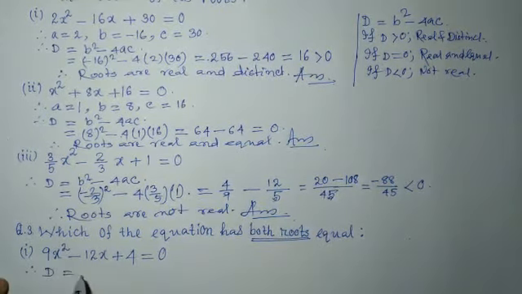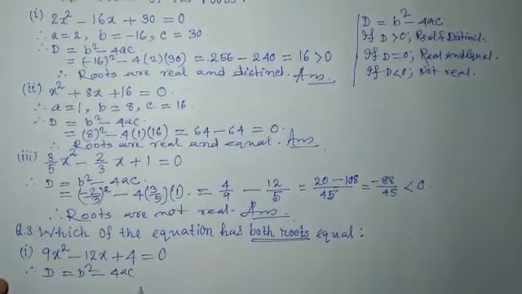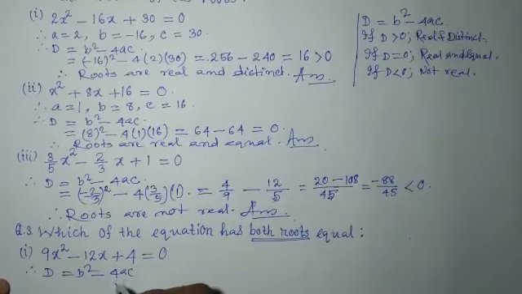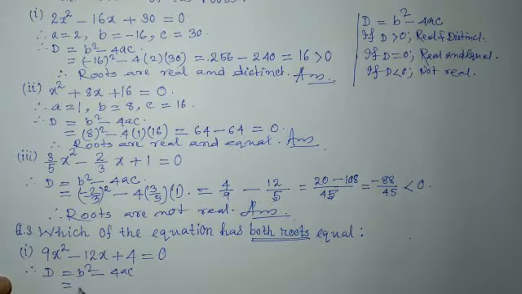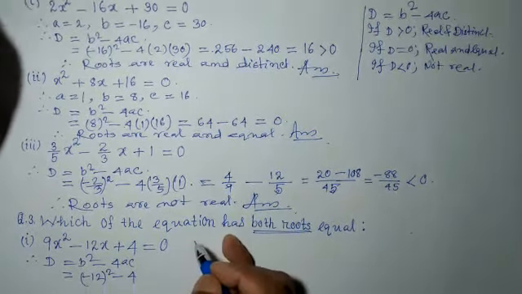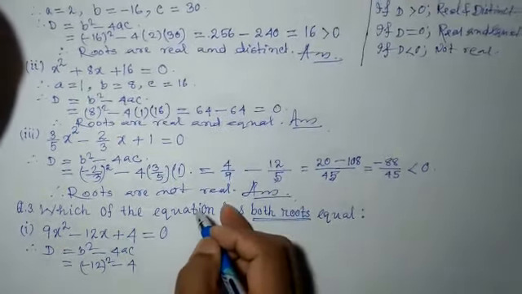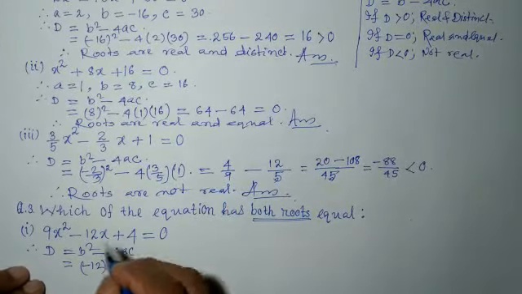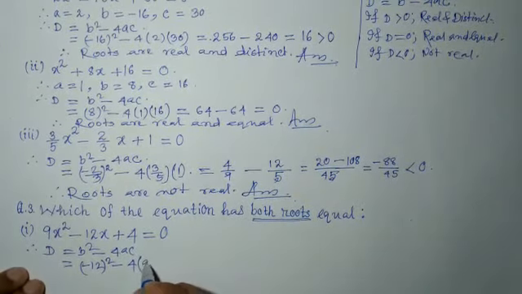The formula for D is B square minus 4AC. What is the value of D? Minus 12, minus 12 whole square, minus 4. What is A? A is 9 and C is 4.